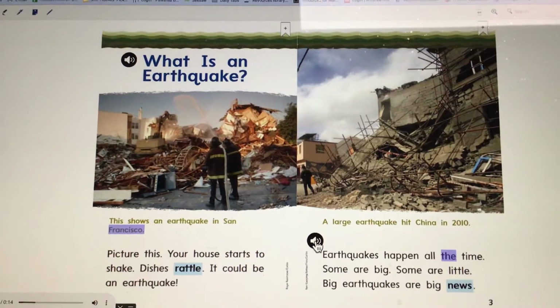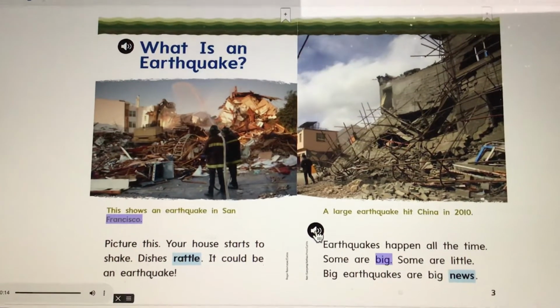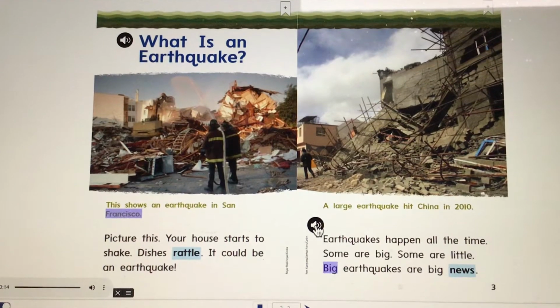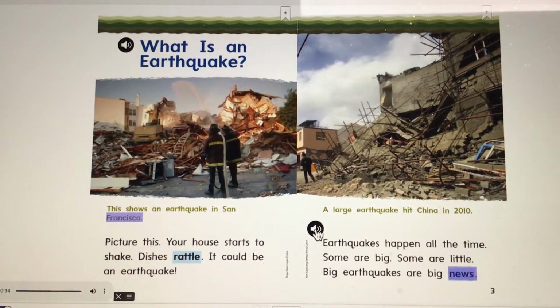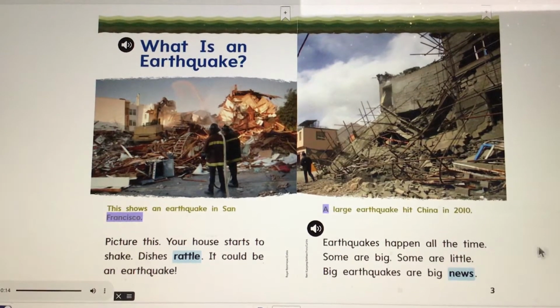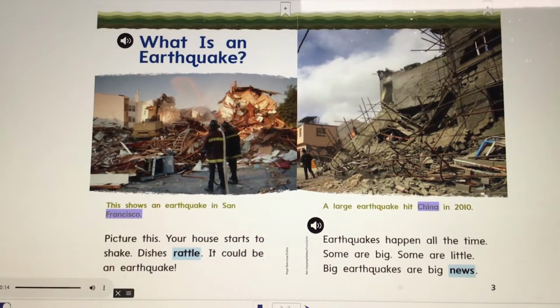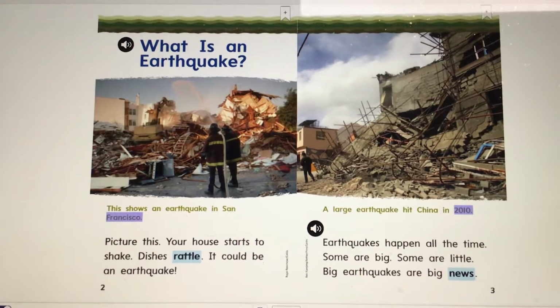Earthquakes happen all the time. Some are big. Some are little. Big earthquakes are big news. Caption: a large earthquake hit China in 2010.